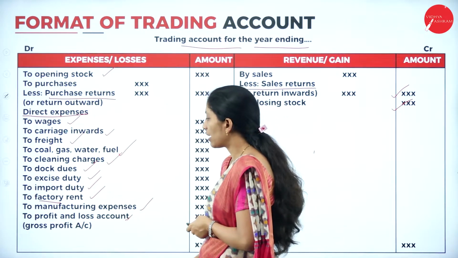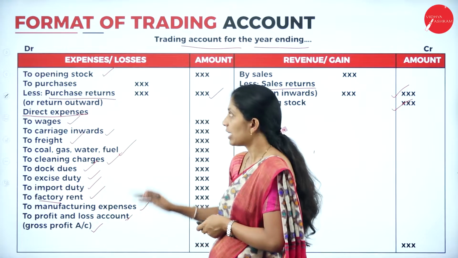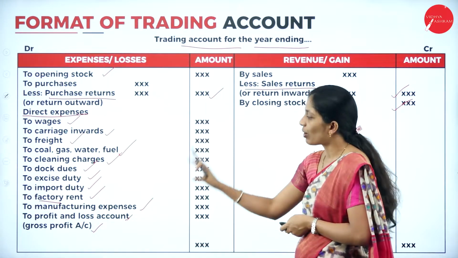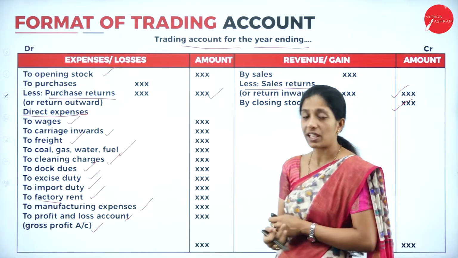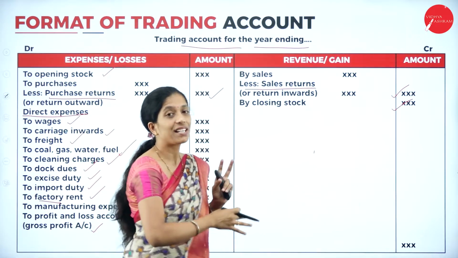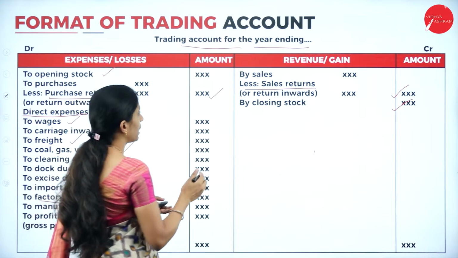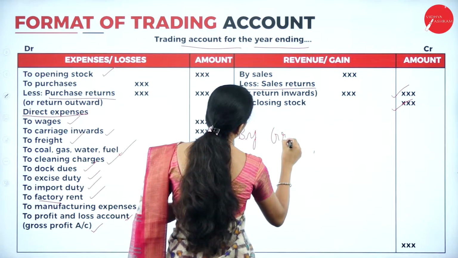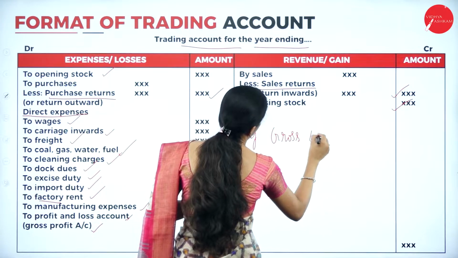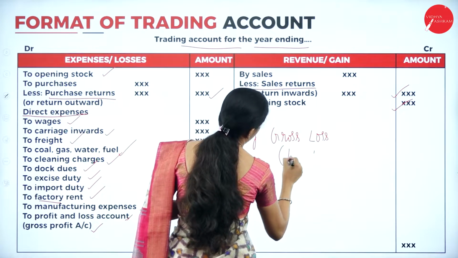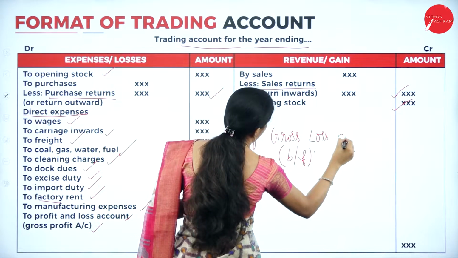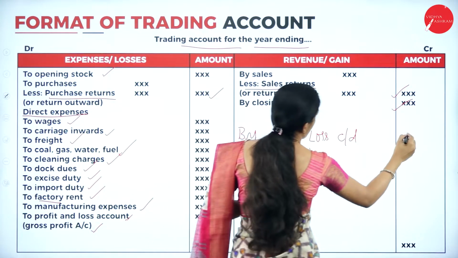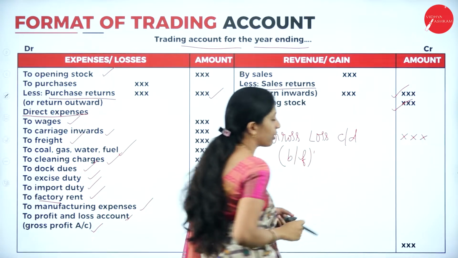That is, to profit and loss account, this is gross profit. If your credit side is more than the debit side, then it is gross profit. Suppose the debit side is more than the credit side, then you will write it as by gross loss, and this will be the balancing figure. Gross loss carried down.